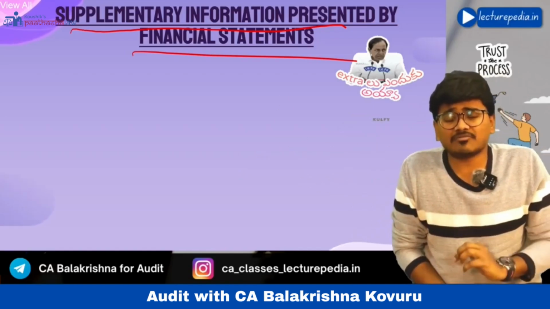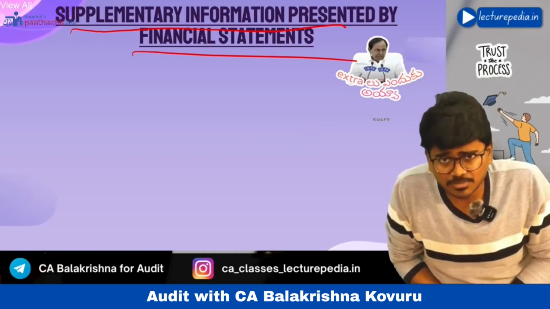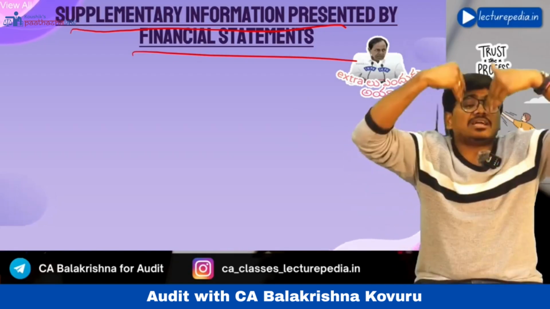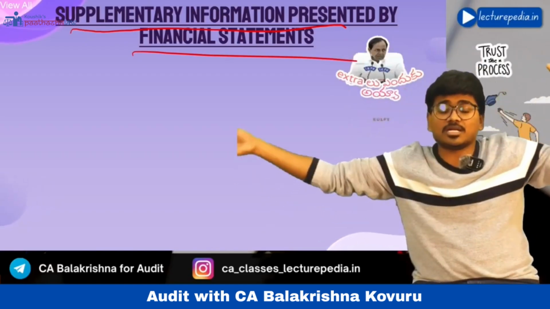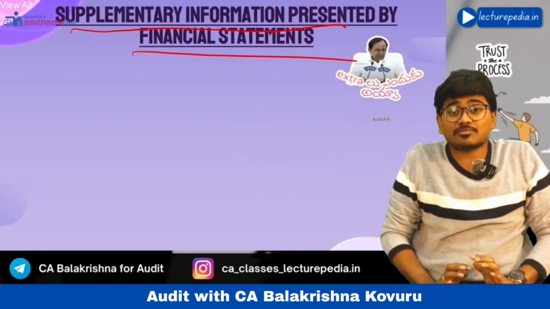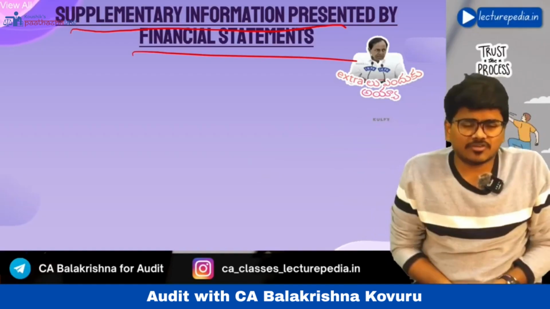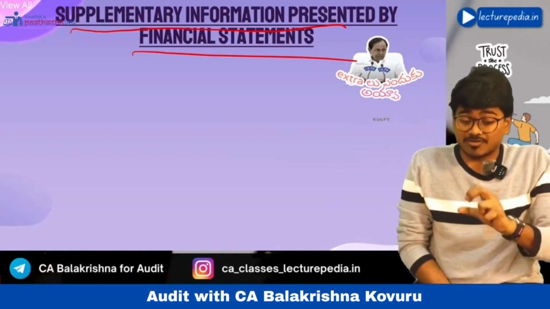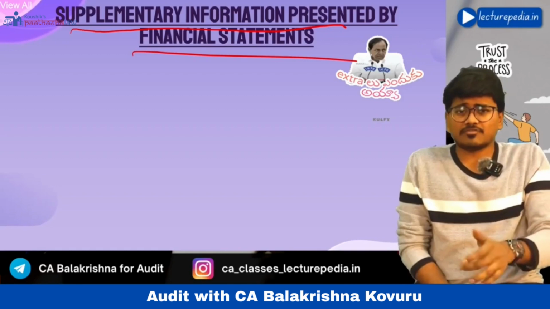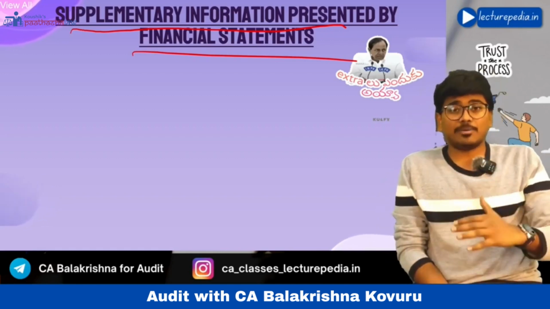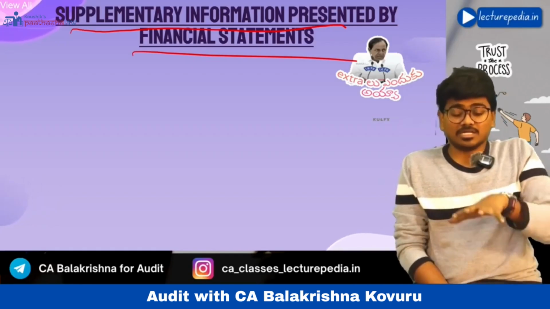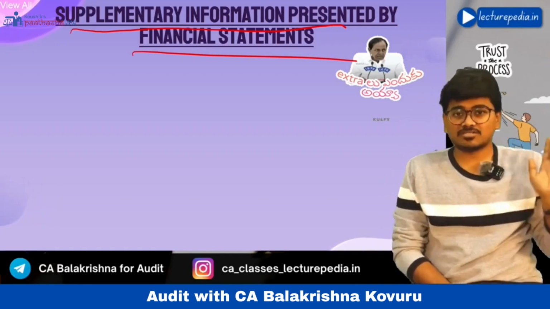You will say supplementary information is not an integral part when you can understand the financial statements even without having it. Now when supplementary information is not an integral part of financial statements, care has to be taken that there has been proper separation between supplementary information and the financial statements.